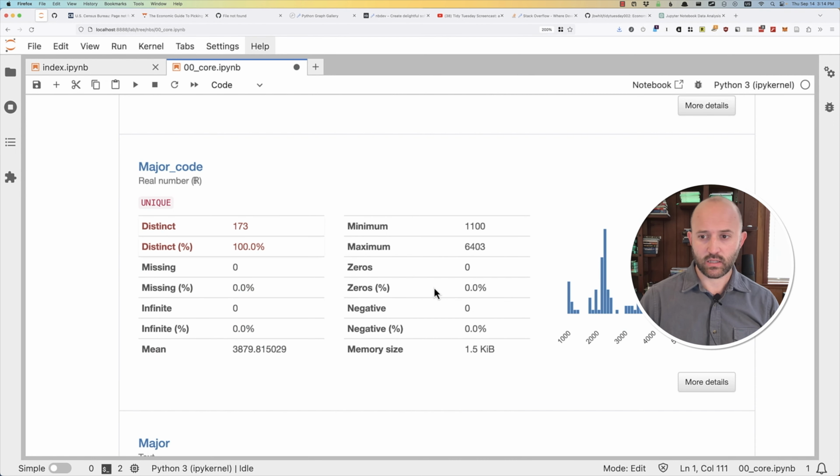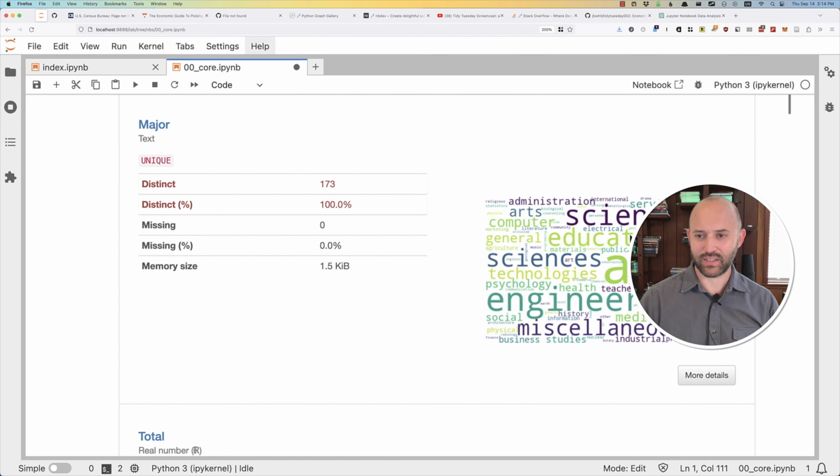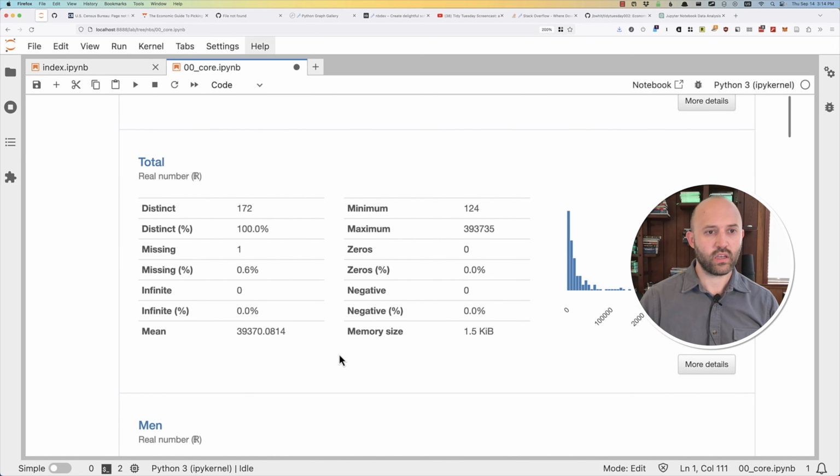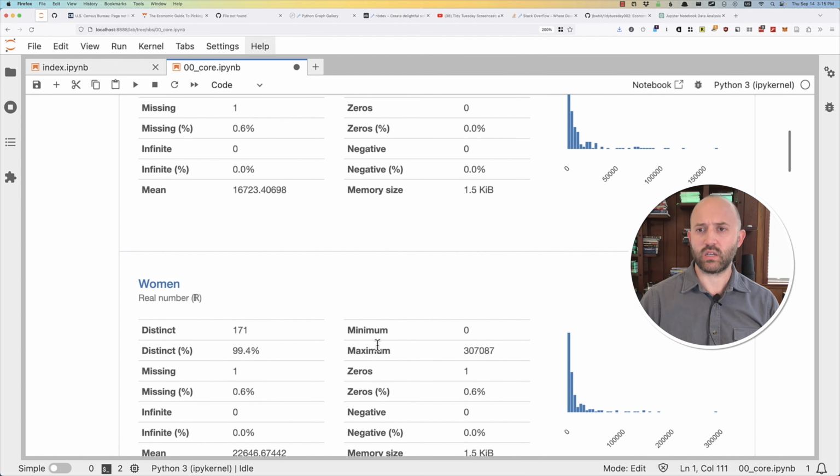Okay, rank, major code. Major is text. Okay, so we have a lot of science, education, and engineering. Fun. Total looks like maybe a power law of some kind. Real number, men. Real number, women.